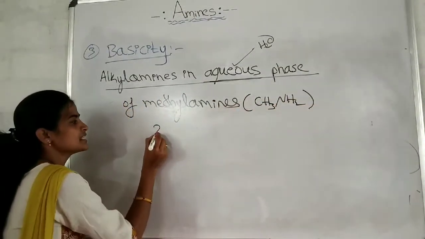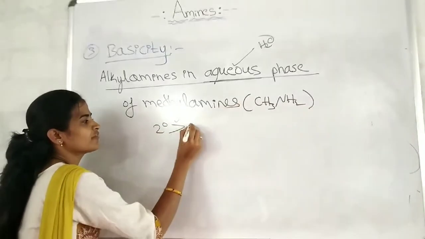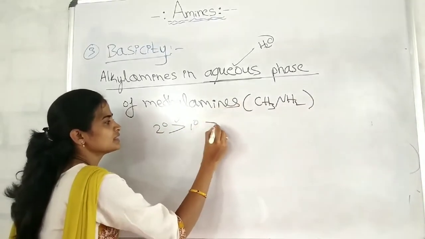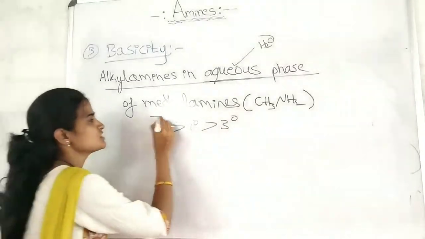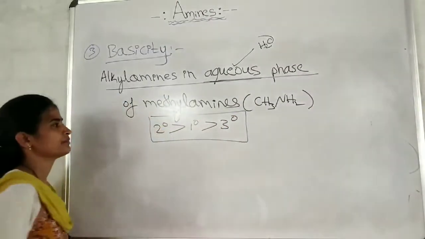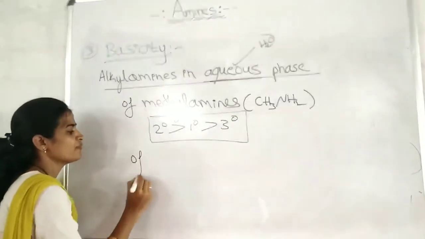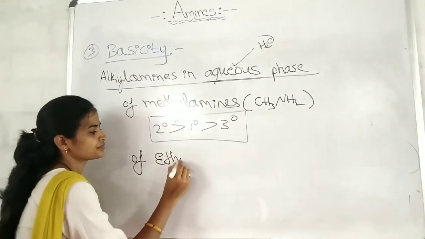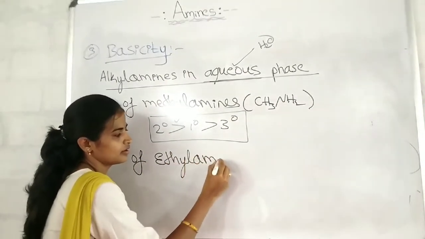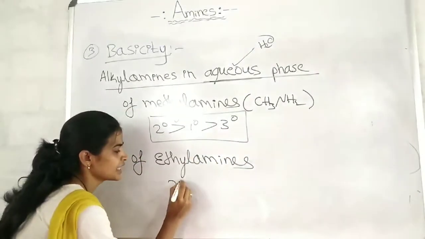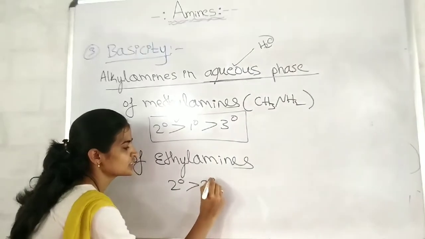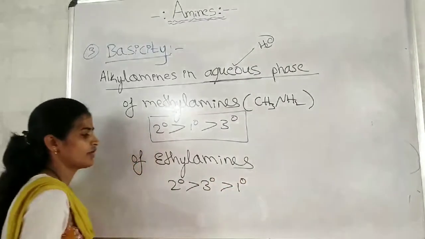That is, secondary are more basic than primary, which is more basic than tertiary amines. This is the order of basic nature of the methylamines. Next, order of basic nature of ethylamines. That is, secondary are more basic than tertiary, which are more basic than primary.